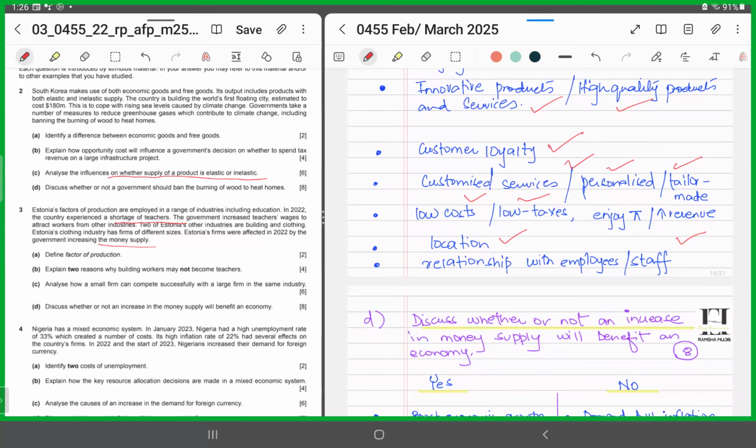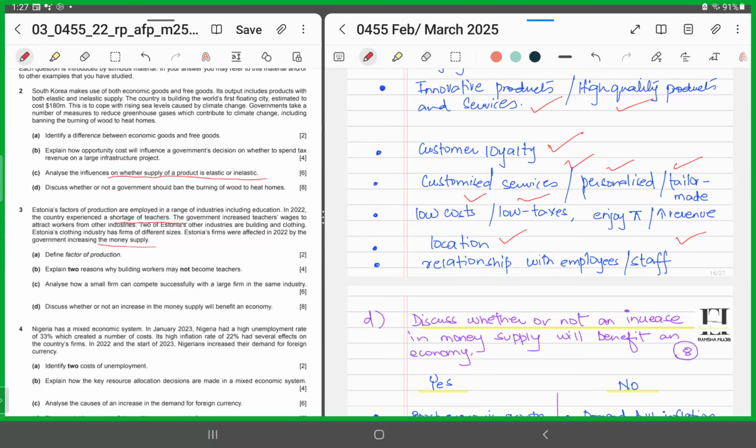Maybe the remuneration being offered or the facilities, the workplace environment is very encouraging or highly motivating, and the staff is an added advantage, for which reasons the small firm, though being small, is able to compete with the large firm, right? Because it provides them high quality services. All right. So you choose any four, build on that, and you'll be getting 6 marks.